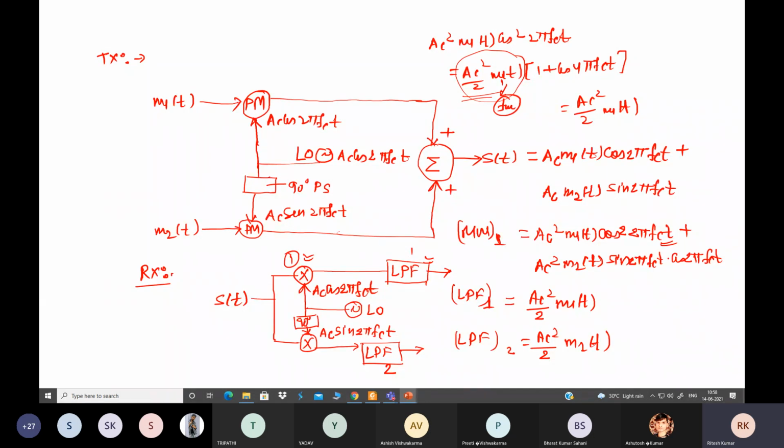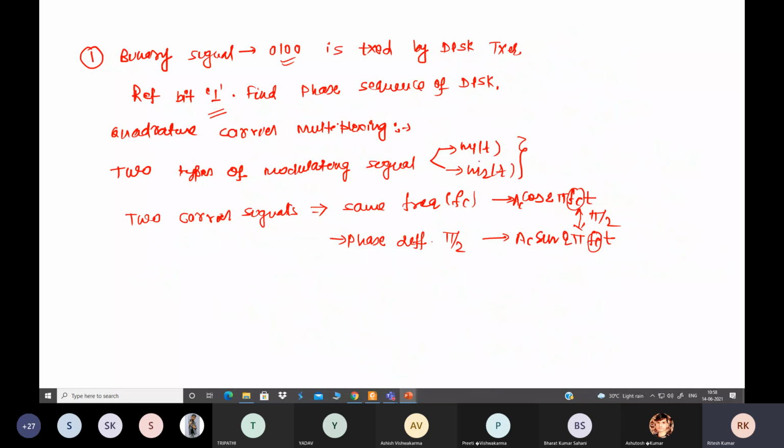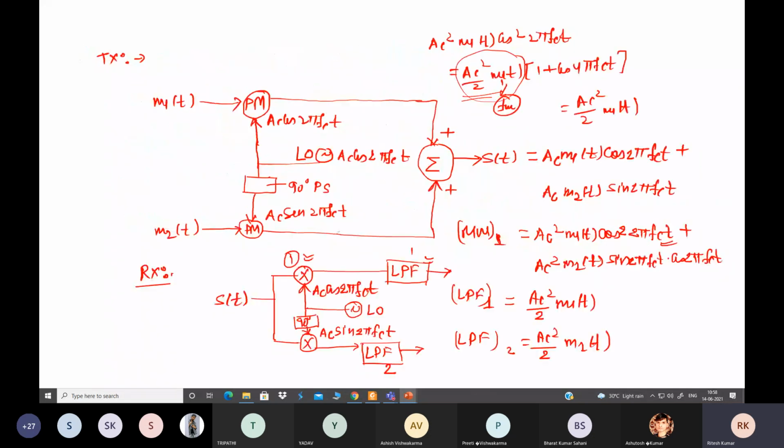The important things we have already discussed: two message signals, their phase difference and the same frequency. And here we have also seen the transmitter and receiver. This type of concept will be used in, for example, quadrature phase shift keying. Before going to QPSK, quadrature phase shift keying, we should have an idea about M-ary signaling. So first we will discuss some basic concepts of M-ary signaling.